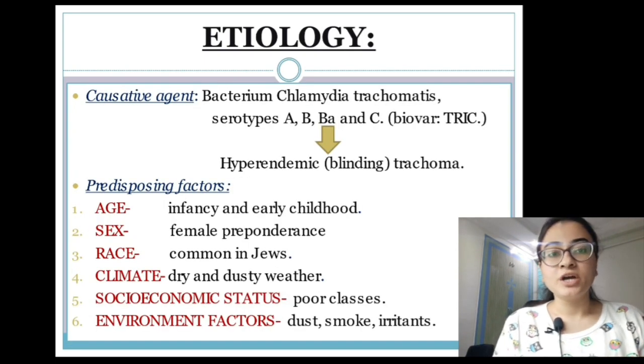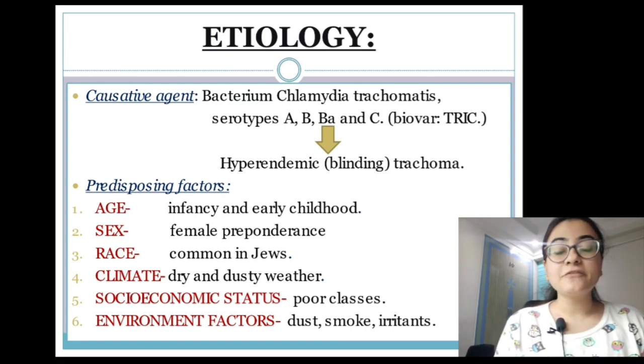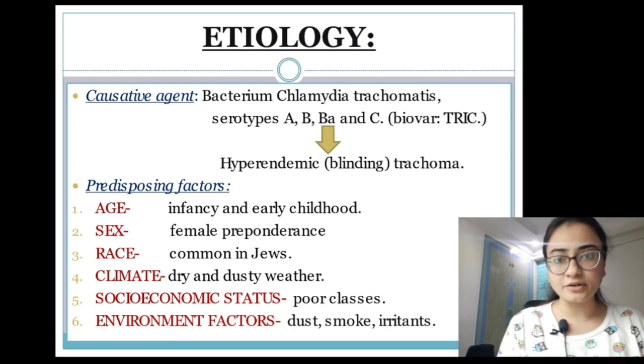Now, etiology. The causative agent for trachoma is Chlamydia trachomatis, serotypes A, B, BA and C. So these serotypes cause hyperendemic trachoma. Now there are other serotypes also of this bacteria, but they cause other ocular diseases.